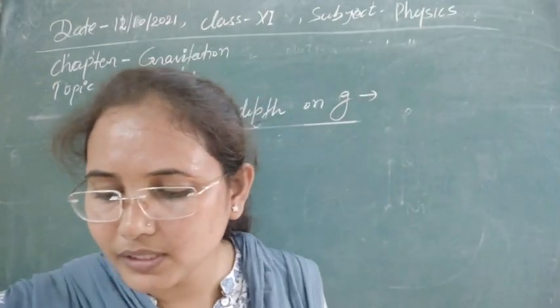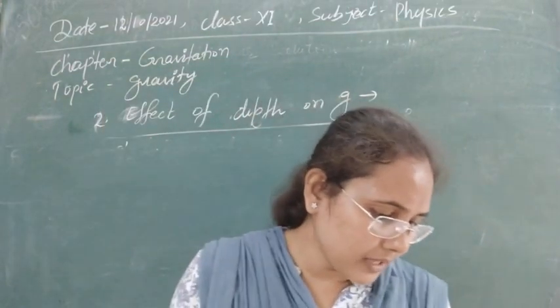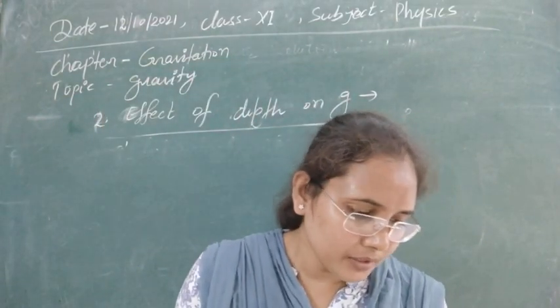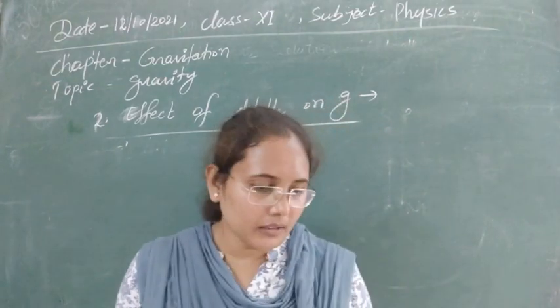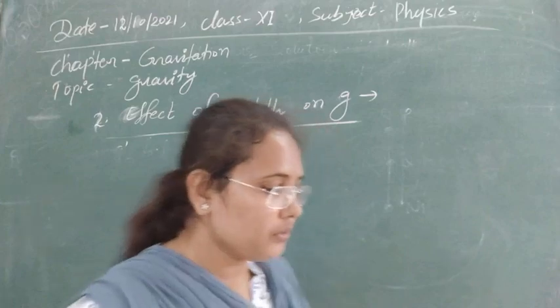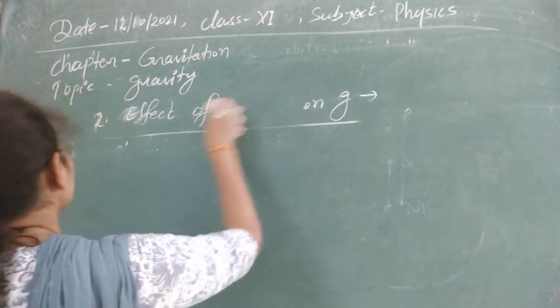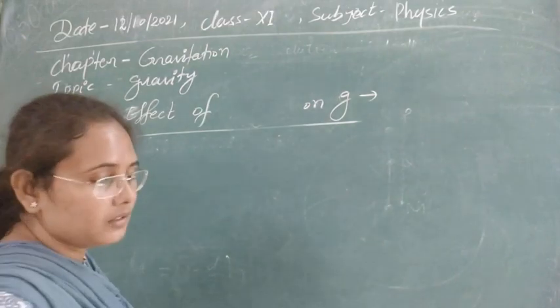After this, let's see the variation in g with the next factor, that is the effect of latitude, meaning due to rotation of the Earth, how the gravity is changing. So let's see the next one, the effect of latitude on g, or the effect of rotation on g.